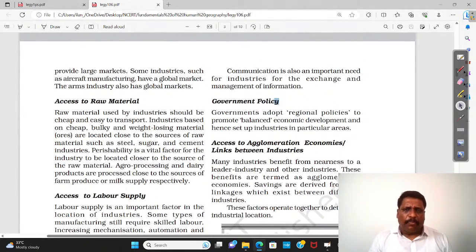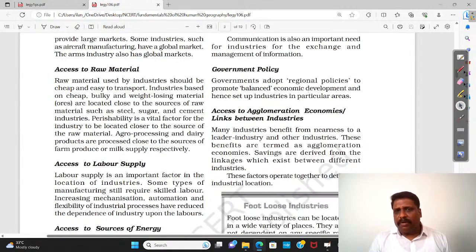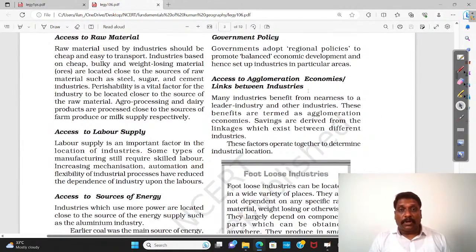Government policies are non-geographical in nature, but somewhere government policies play a very, very important role. For example, when I talk about the Mahalanobis model, the second five-year plan in India, where industries are developed because of government policies. Industries are seen as growth poles and growth centers.